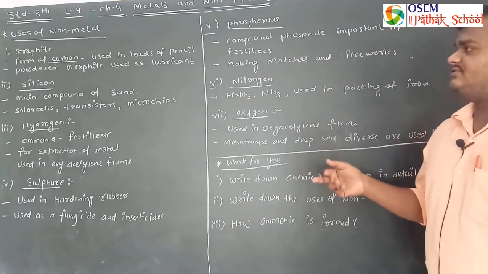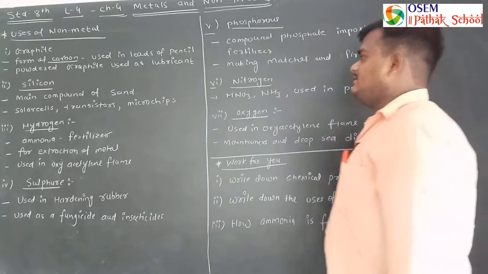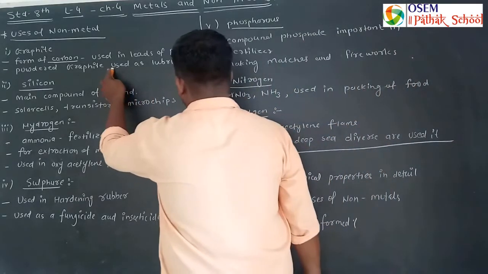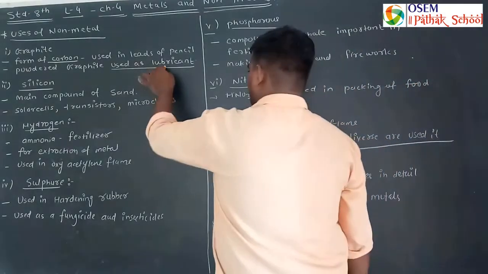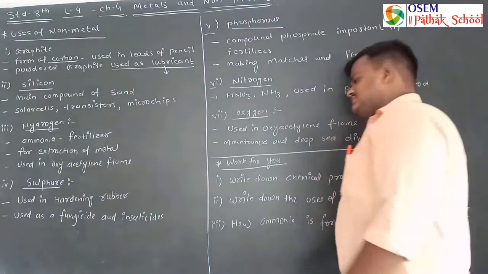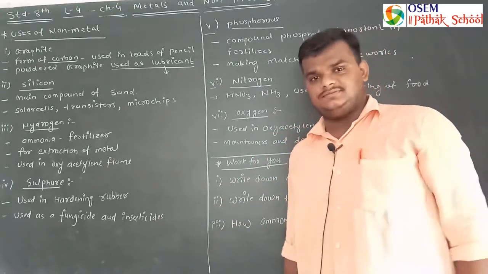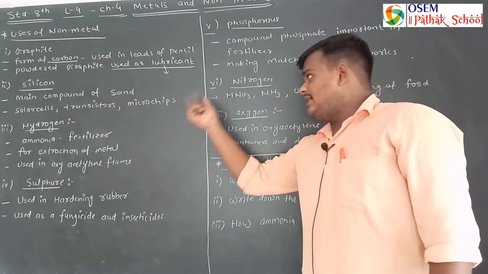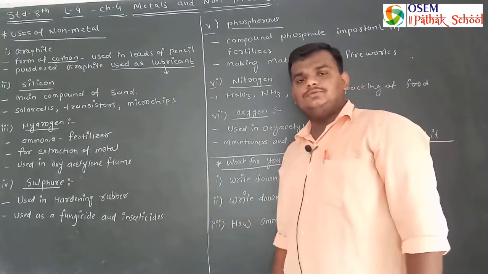The second use of graphite is that powdered graphite is used as a lubricant. So what is a lubricant? A lubricant is a substance which is used to reduce the friction between two surfaces. So powdered graphite is generally used as a lubricant.